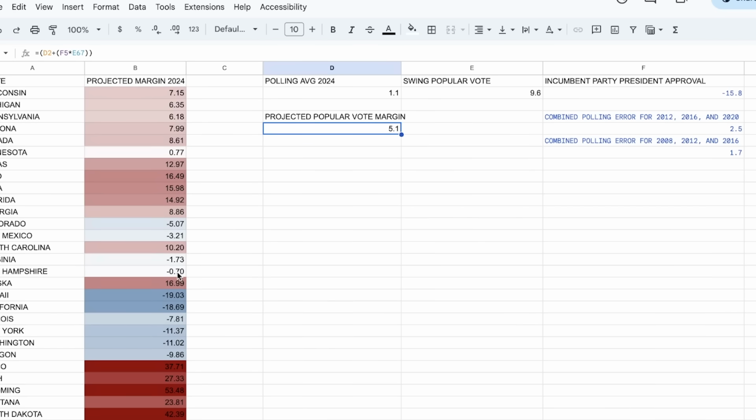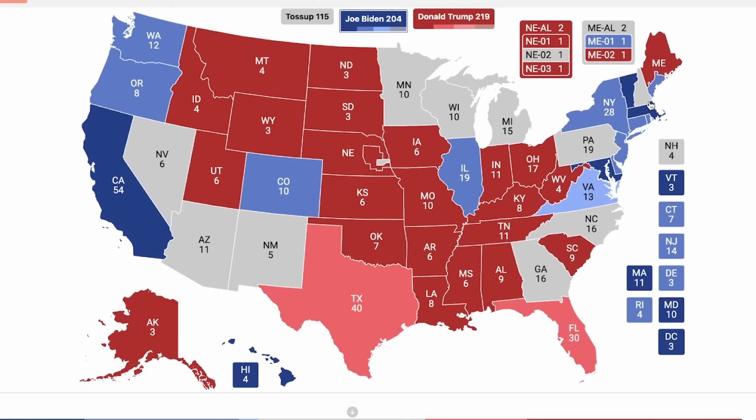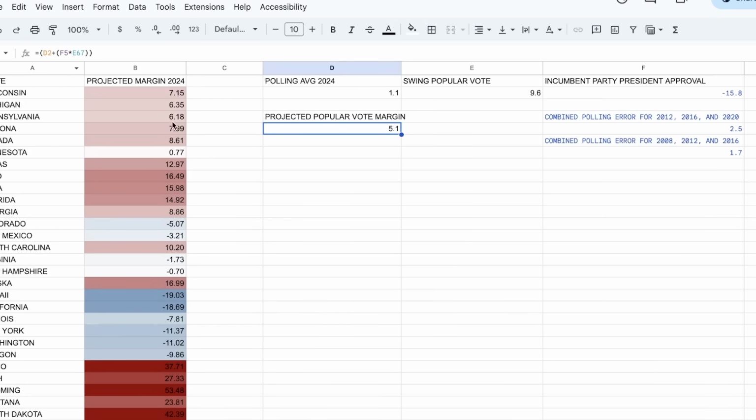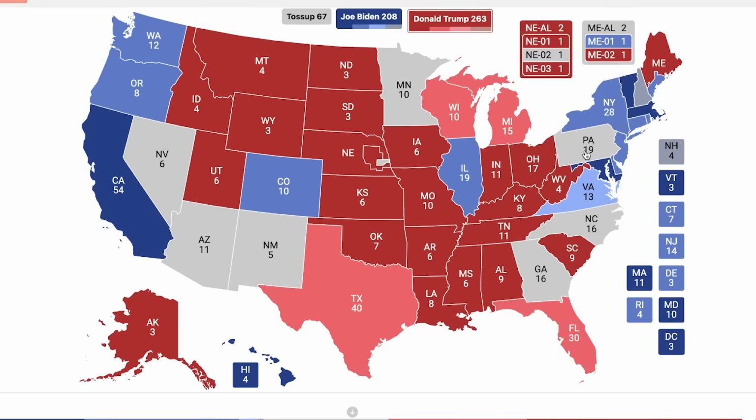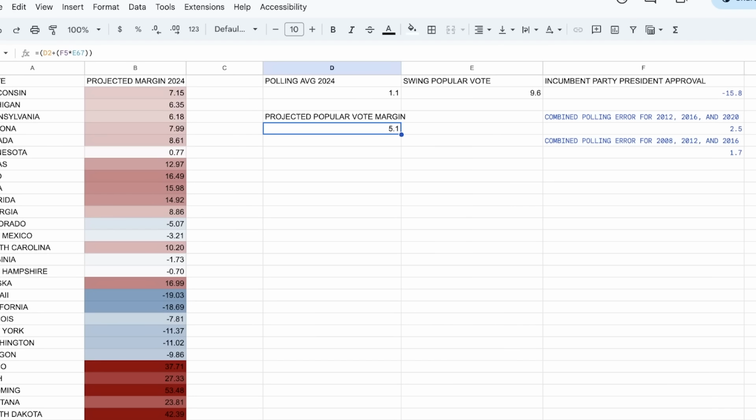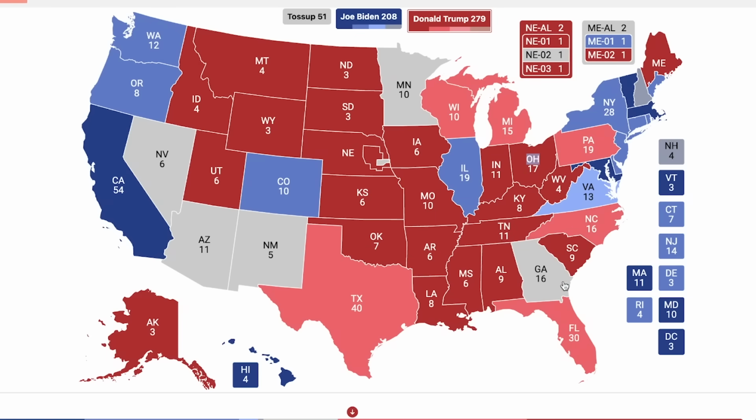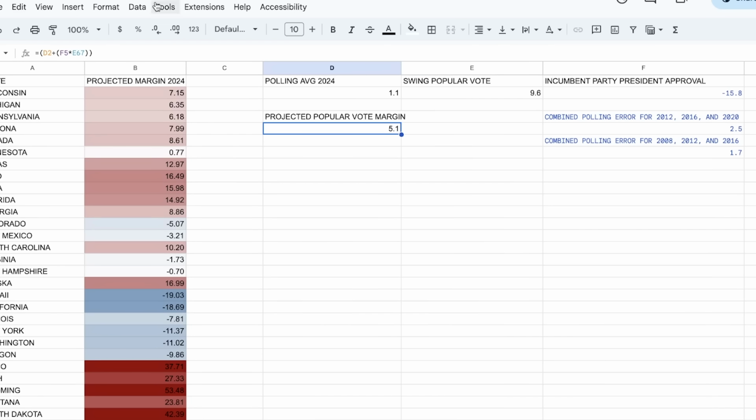If we go to the state of New Hampshire, it is very, very close, but it is in fact a tilt Democratic margin as of right now. The states of Wisconsin, Michigan, Pennsylvania, North Carolina, Georgia, Arizona, and Nevada are all likely margins in Donald Trump's column, and he wins them fairly easily.